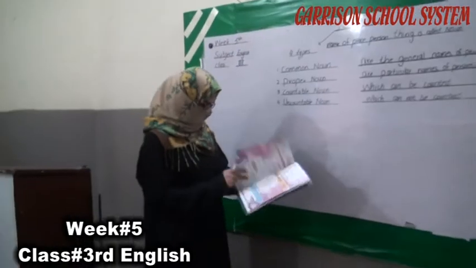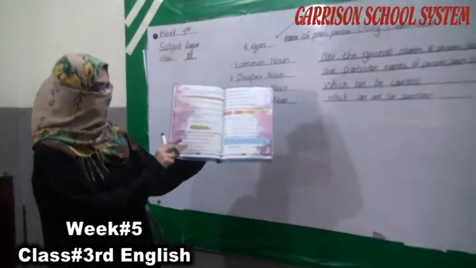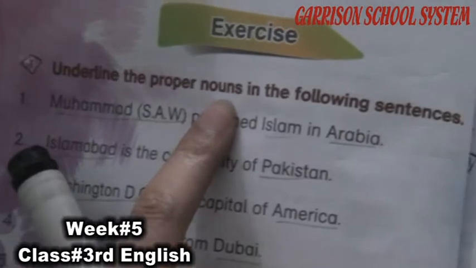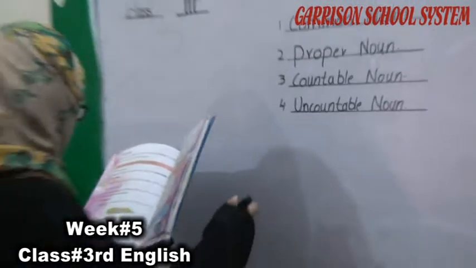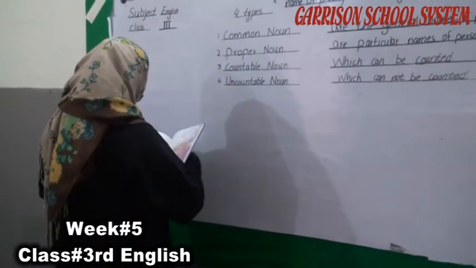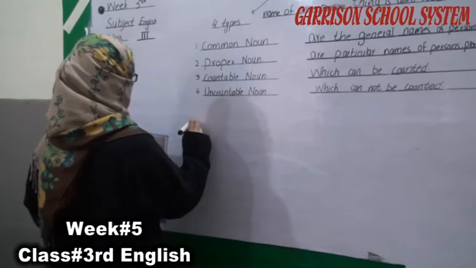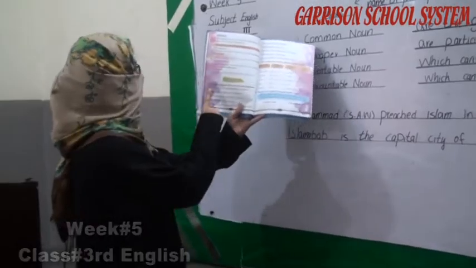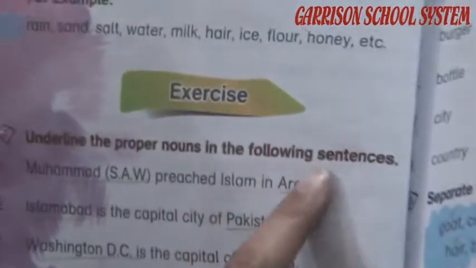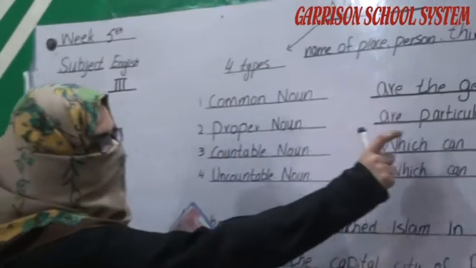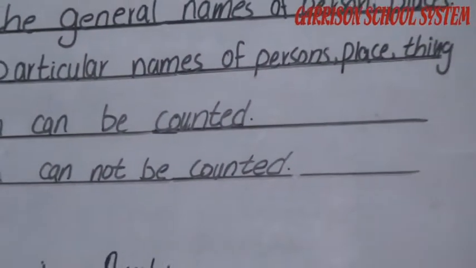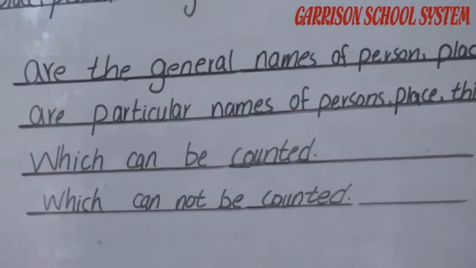Now come on to your exercise on the book page number 12. They are talking about underline the proper noun in the following sentences. For example, first I am going to write here. Okay students, underline the proper noun in the following sentences. As you know, proper nouns are the particular names of the person. Particular name, मखसूस नाम, खास नाम.